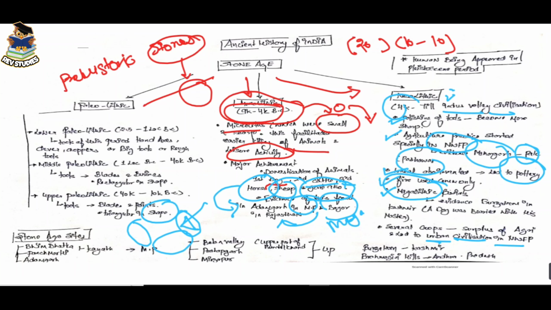And there are also some stone age sites which show the proof of stone age in India. So first ones are from Madhya Pradesh. These are Bhimbetka, Panchmarhi, Adamgarh and Kayat. And the second ones are from UP. These are Belan Valley, Pratapgarh, Mirzapur, and the rest of them are Burzahom from Kashmir, and the last one is from Brahmagiri Hills in Andhra Pradesh.